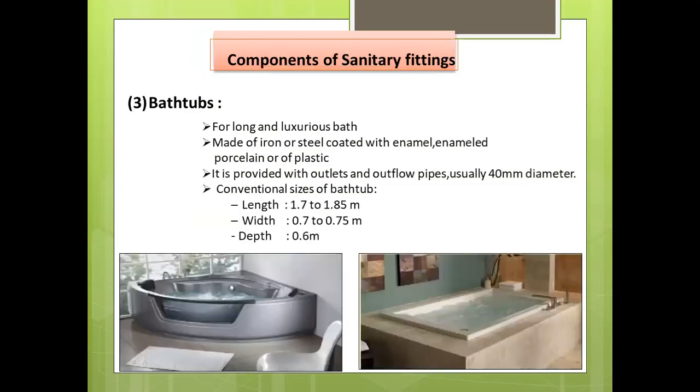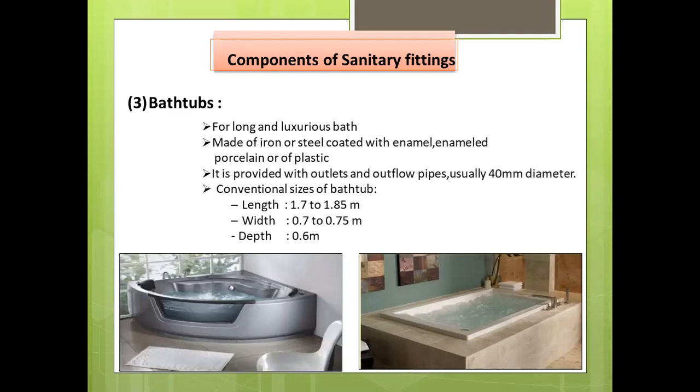Next, we talk about bathtubs. As you can also see in hotels or different types of luxurious bungalows, the bathtub is for a long and luxurious bath. It is usually made of iron and steel coated with enamel, enamel porcelain, or plastic. They may be with parallel sides or with tapering sides.